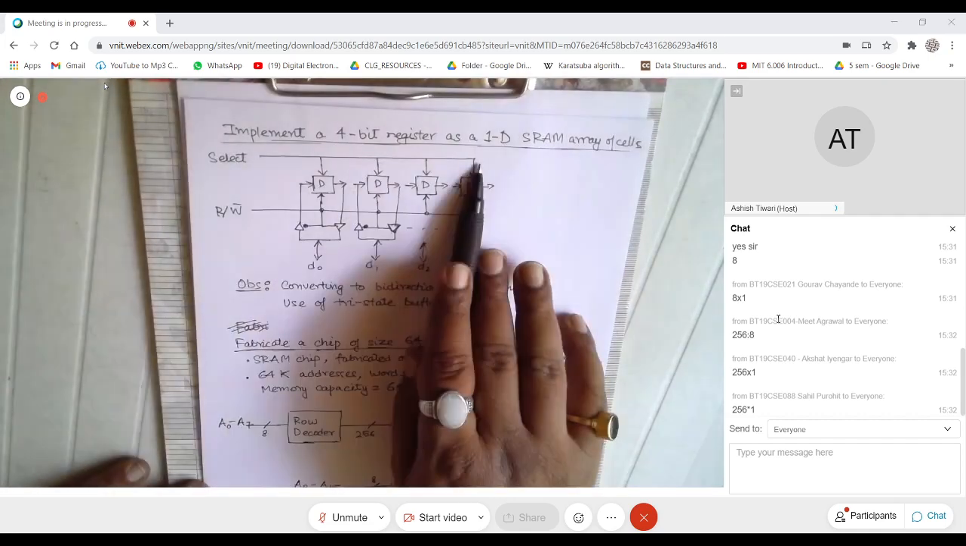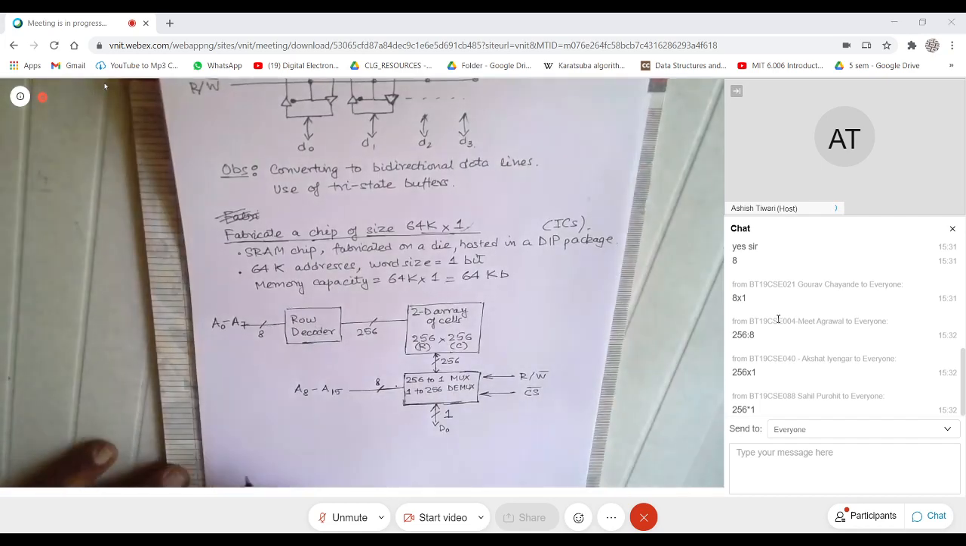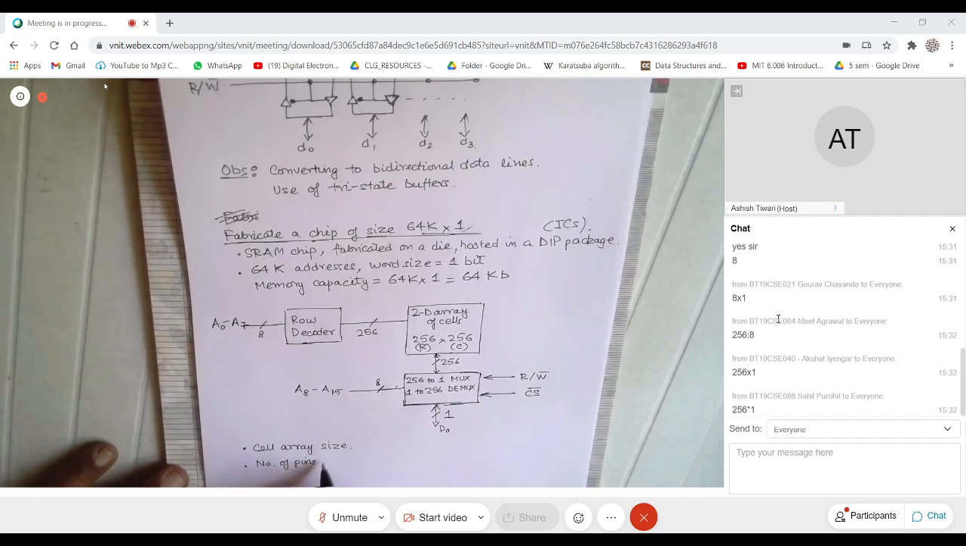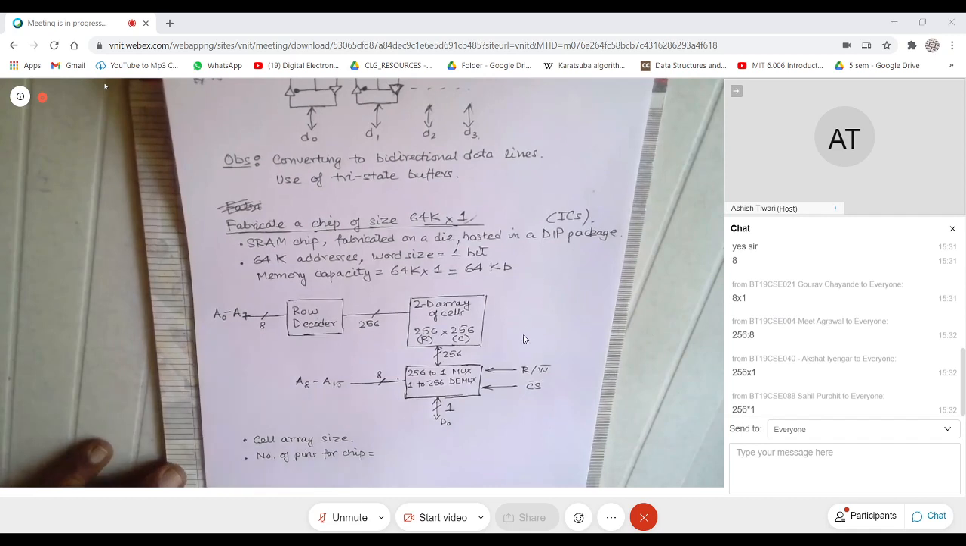This goes as the select input, right? Okay. So one of the things that you have to do here. What are the things you should worry about? You have to worry about the cell array size, and you have to worry about the number of pins for the chip. Can somebody guess how many pins this chip will require? Anybody?